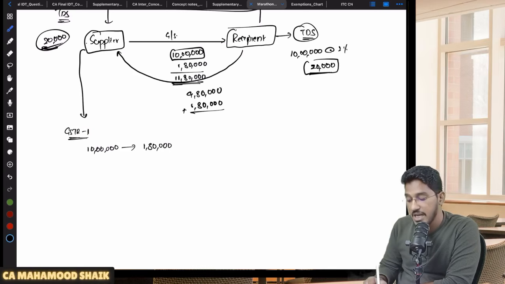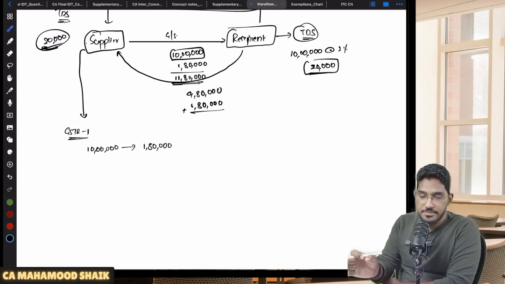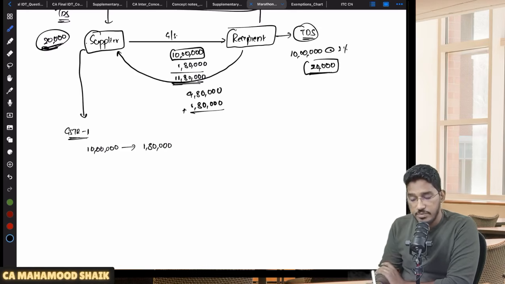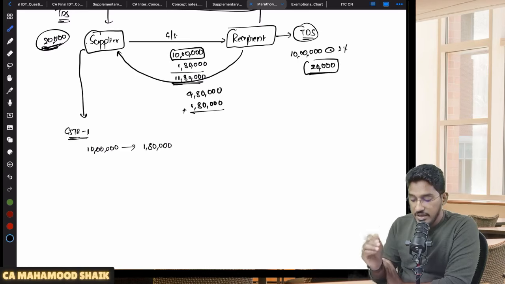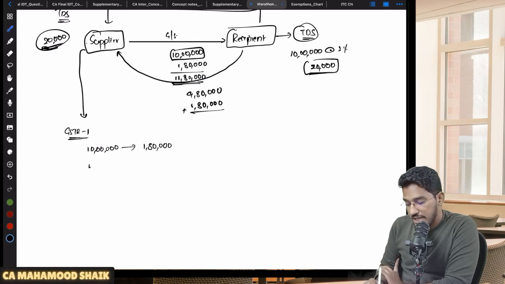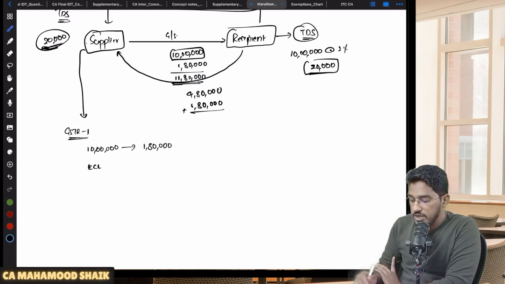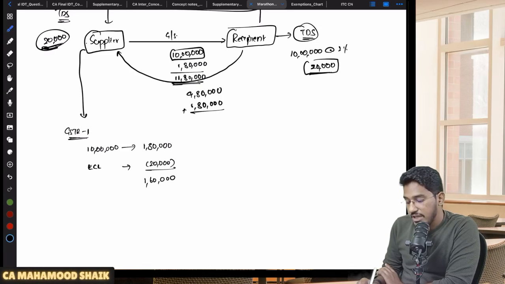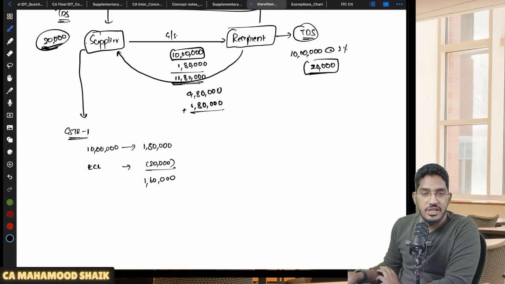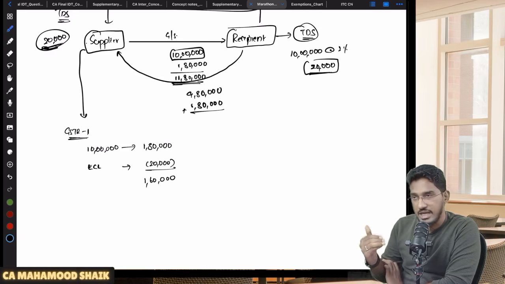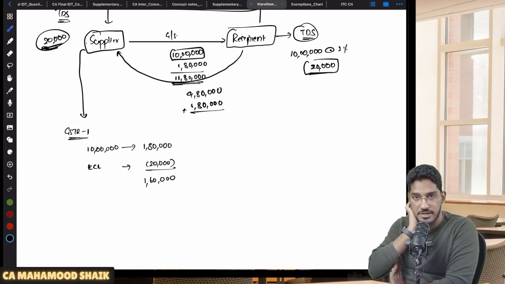This amount of TDS, this supplier will try to claim in his electronic cash ledger, where already 20,000 rupees is lying. So that 20,000 rupees, he will try to adjust against his output tax liability. Balance is how much? This 1,60,000. That 1,60,000 only he will try to discharge using either his electronic credit ledger or his cash balance.